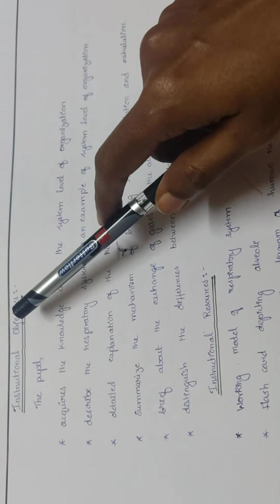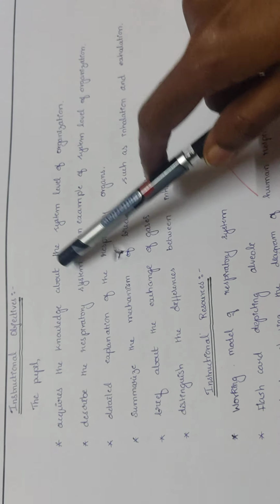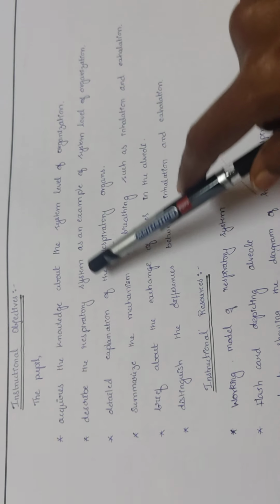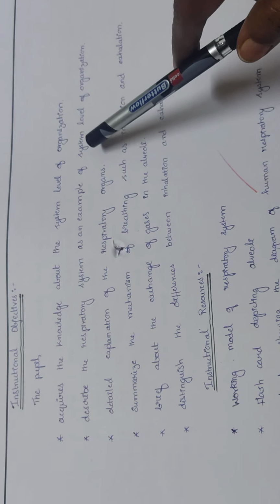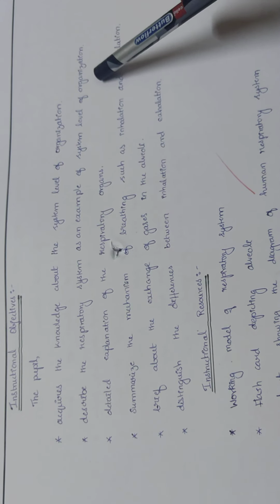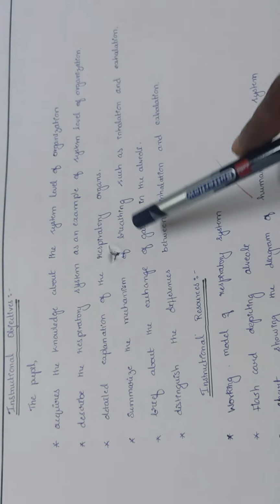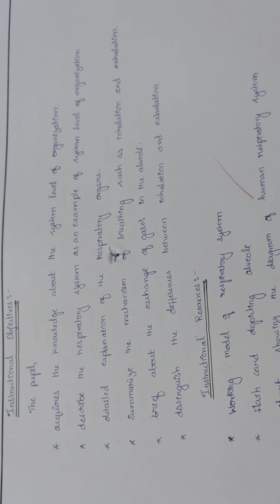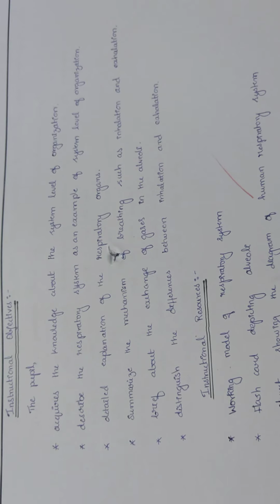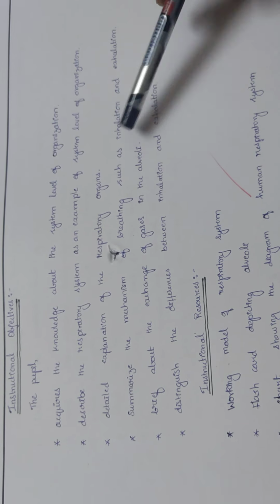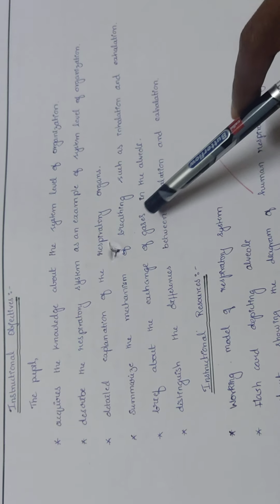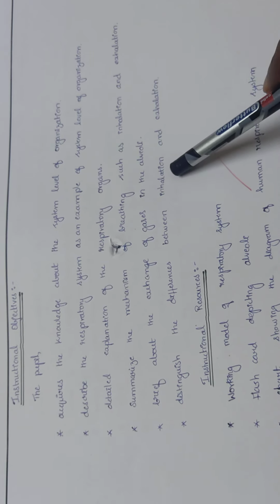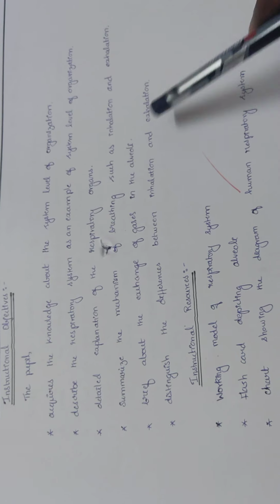Instructional objectives. The pupil acquires the knowledge about the system level of organization. Describe the respiratory system as an example of system level of organization. Detailed explanation of the respiratory organs. Summarize the mechanism of breathing such as inhalation and exhalation. Brief about the exchange of gases in the alveoli. Distinguish the differences between inhalation and exhalation.